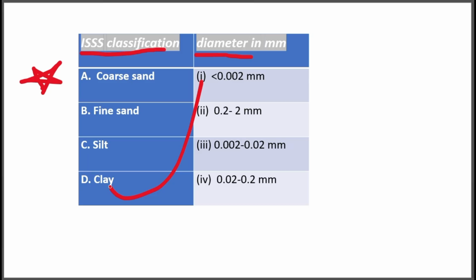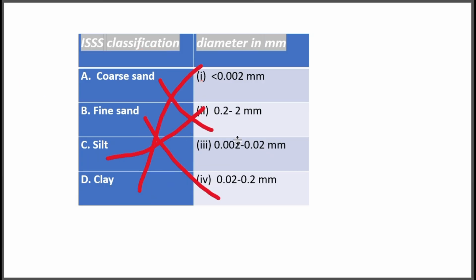So coarse sand will be greater. Which is greater among the diameters? Option B, 0.2 to 2 millimeter. Then fine sand will be 0.02 to 0.2 millimeter. Then silt will be in the middle, 0.002 to 0.02 millimeter. So this is the correct option.